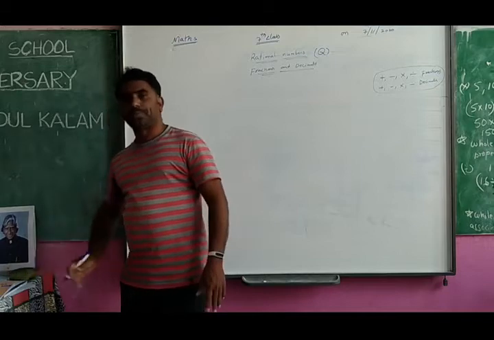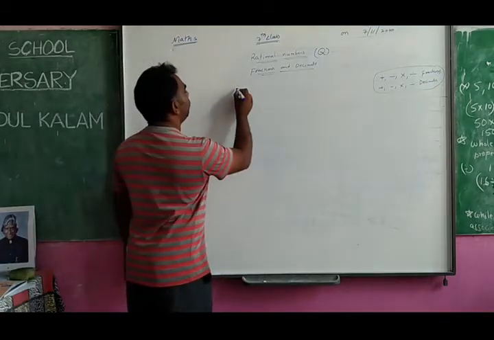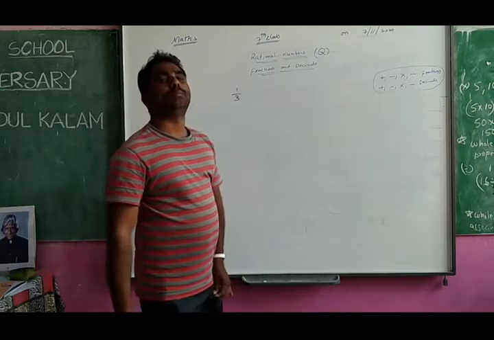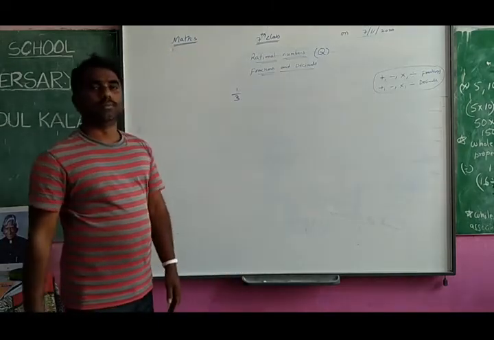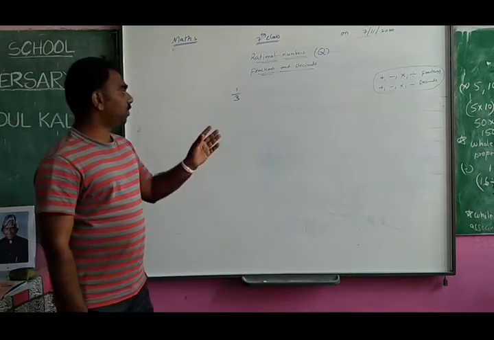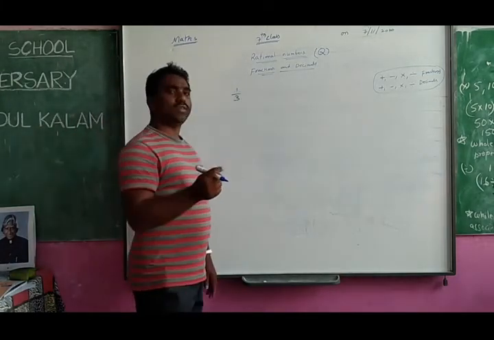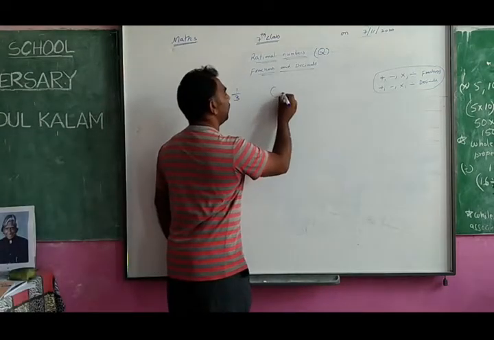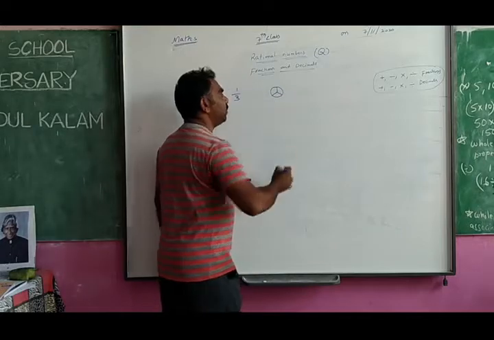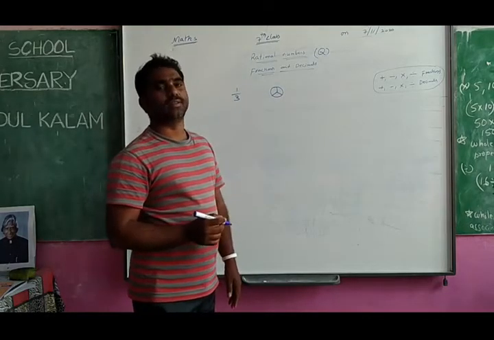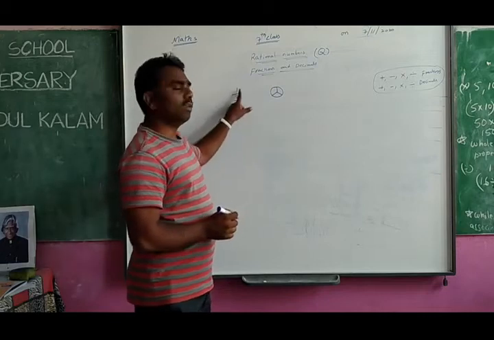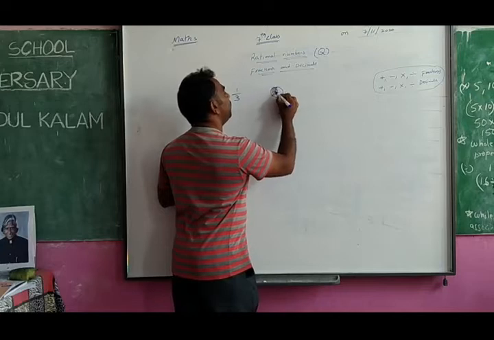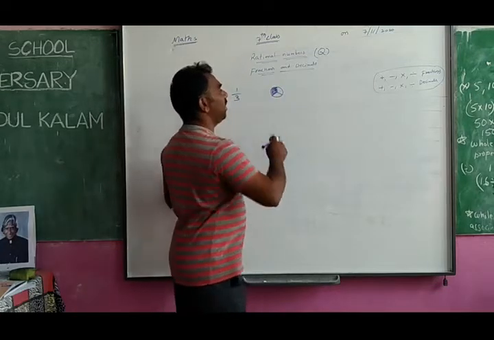So you see, this is the fraction 1 by 3 I have given. Try to show it in picture form. You know how to make the picture for 1 by 3. What is the meaning of this? One piece of 3 size. 3 size means one apple is divided into 3 pieces, that is called 3 size pieces. How many pieces are needed for us? Only one piece is needed. So that's why we will show only one piece. This is called 1 by 3.